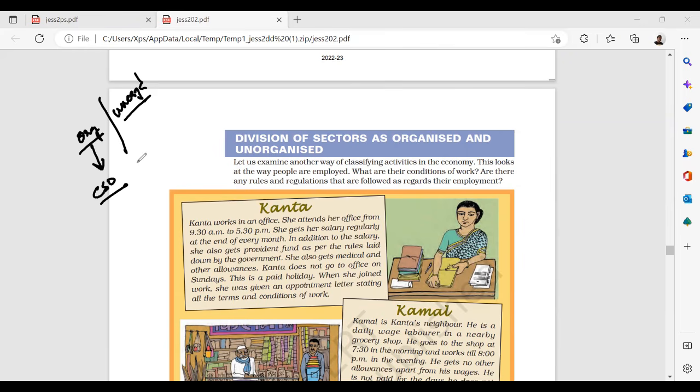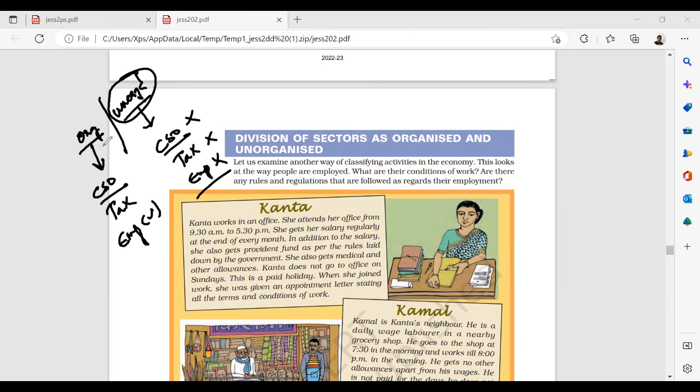Organized means everything is calculated by CSO. If you're not coming under the calculations of CSO, you do not pay any taxes here. Your employees are countable here. You do not know how many employees are associated here. So hence I'm calling you unorganized.